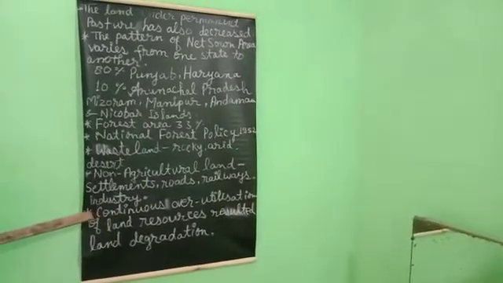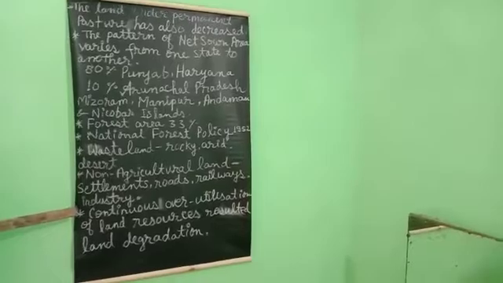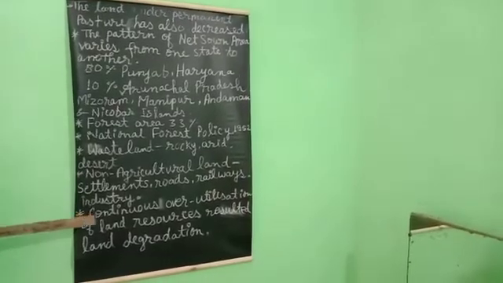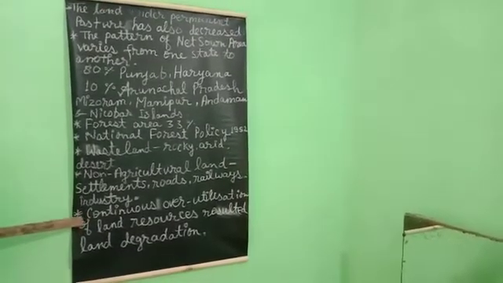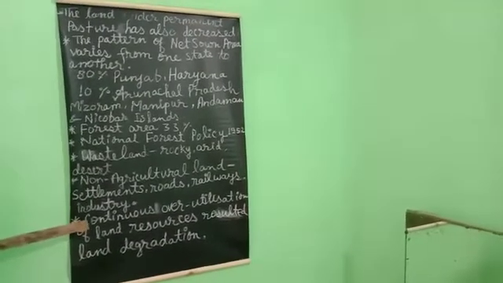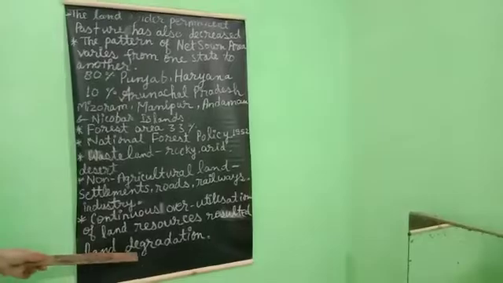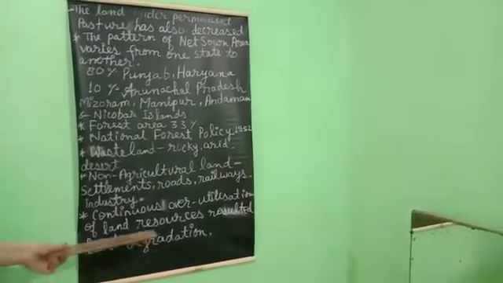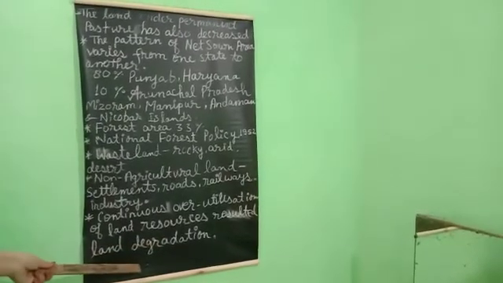Okay, so continuous use of land over a long period of time and overutilization of land without taking appropriate measures to conserve and manage it has resulted in land degradation. This is the result of land degradation. What is the meaning of land degradation?